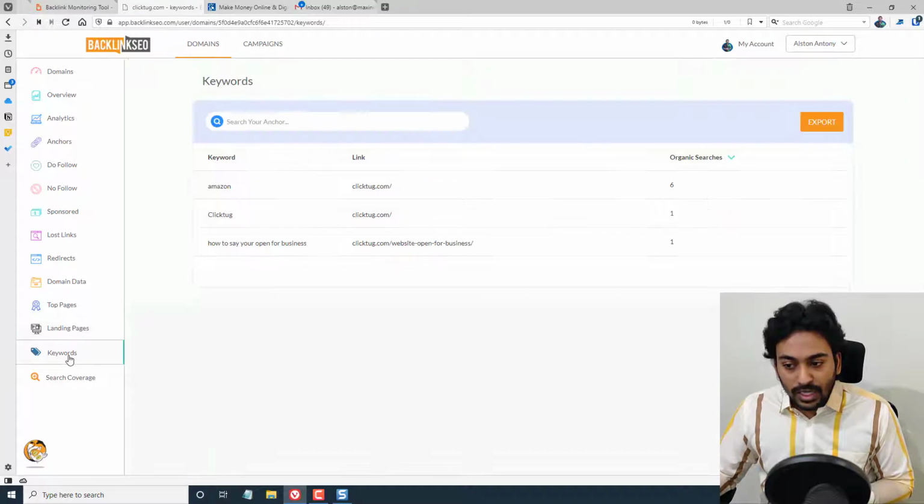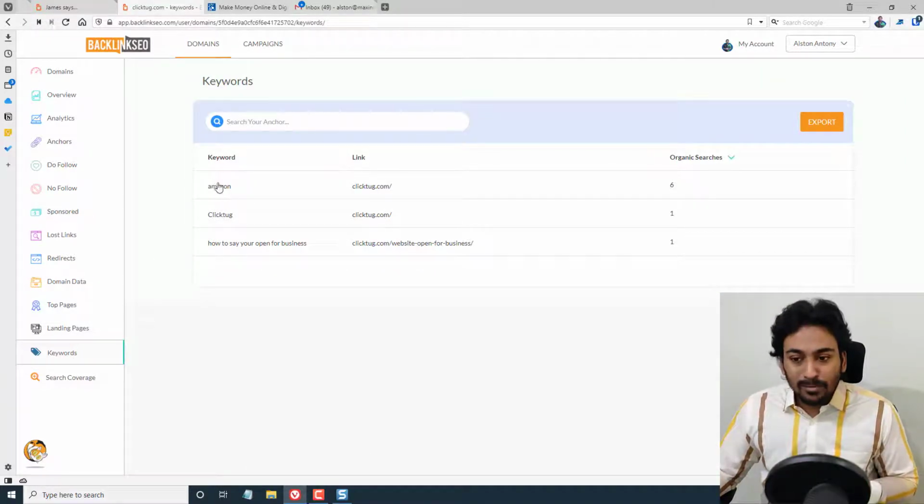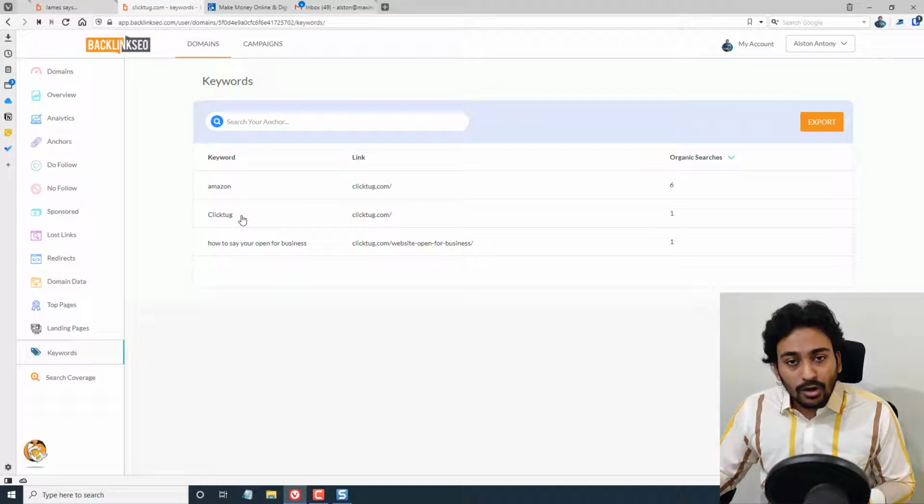Now let me go into the keyword section. Here you will get the keyword basic data. Clicktag blog is a new blog, that's why you are seeing a very low amount of keyword data. According to the Google popularity of your website, it will show more in-depth keyword data for that particular site. You can see the number of organic searches we have received for each keyword. If you are receiving a lot of incoming traffic, you would see more data here.